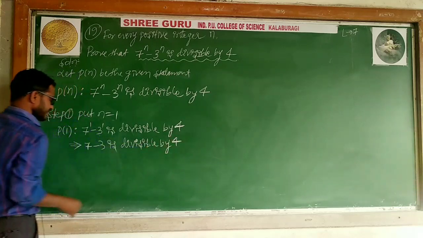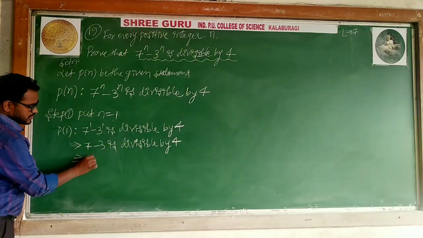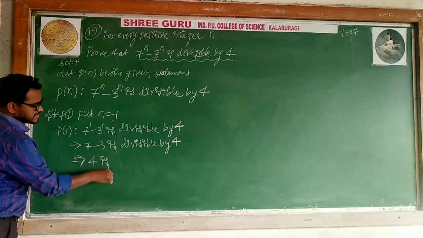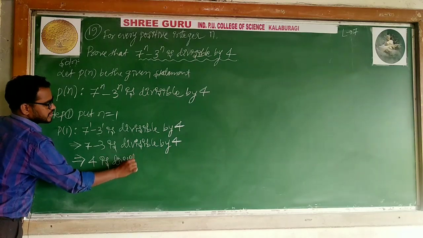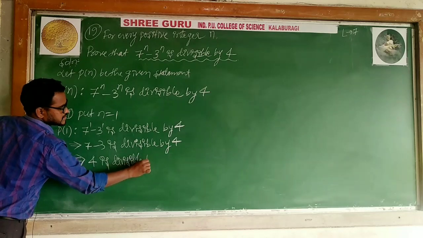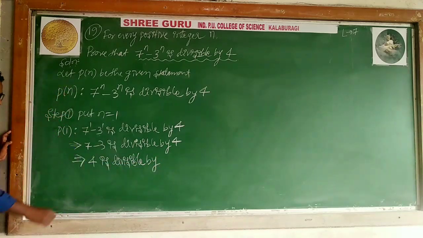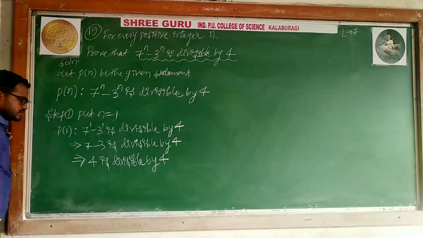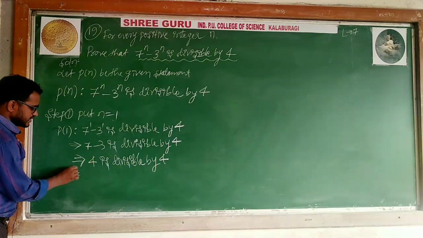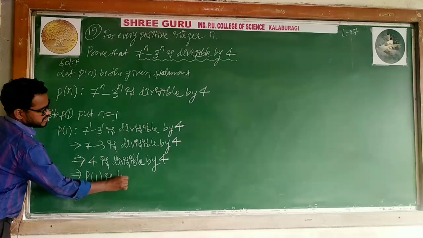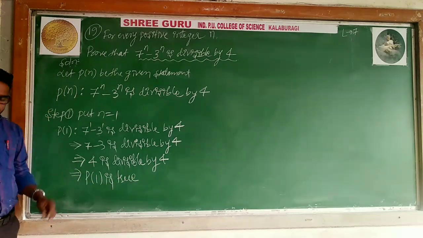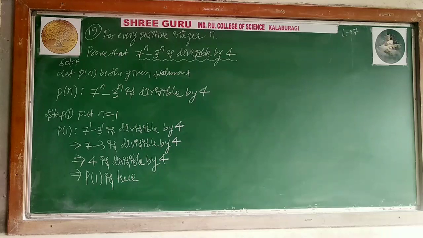What is 7 minus 3? 4. Definitely 4 is divisible by 4. Every number is divisible by itself. That means I can say P of 1 is true. When a number is divisible by itself, I can say that 4 is divisible by 4. So obviously P of 1 is true.